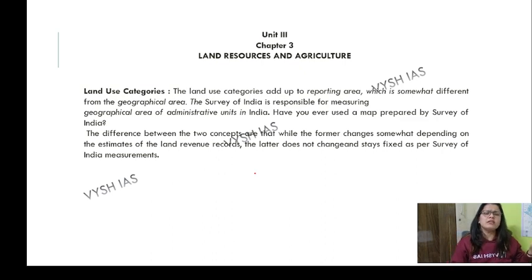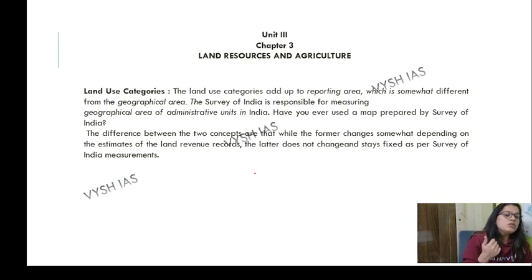If you are in contact with any of the government employees, they must be telling you about the revenue department. They do all those things. It starts from the Tehsildar at the bottom up to the collectors at the topmost level. There are more levels, but the land work is done there, basically the rural section. So what I mean to say is the land use pattern adds up to the reporting area, like what the reporting area is and who is responsible for it.